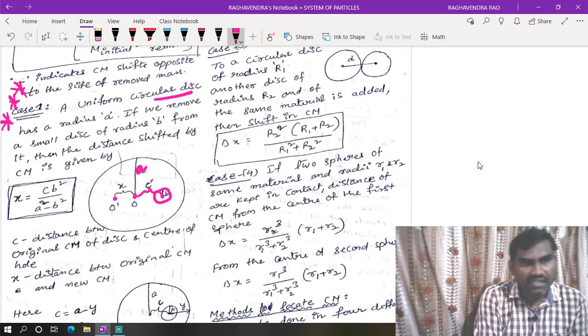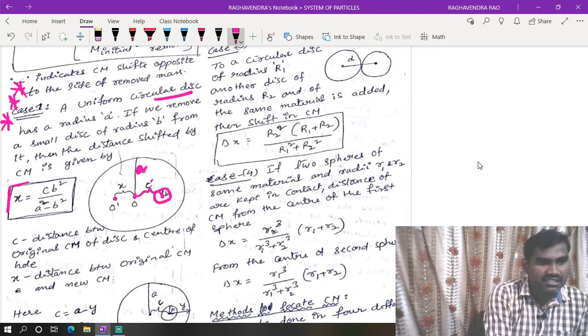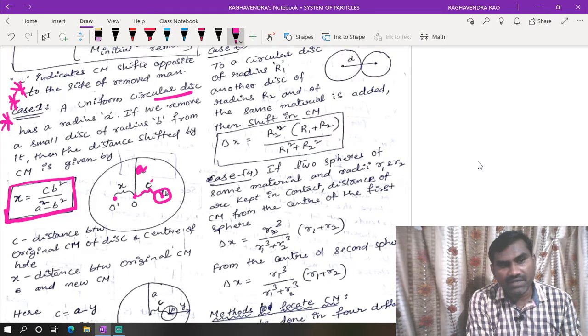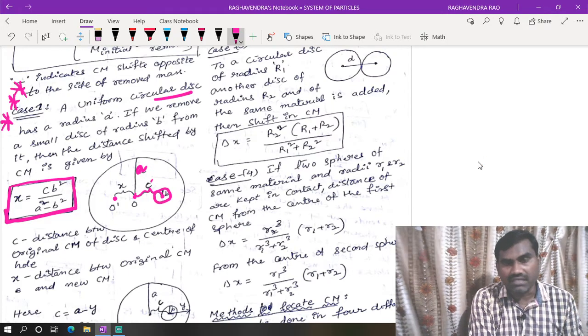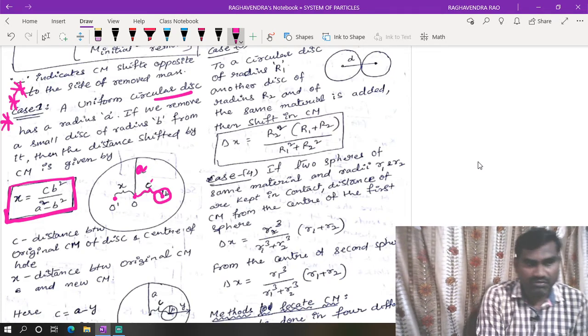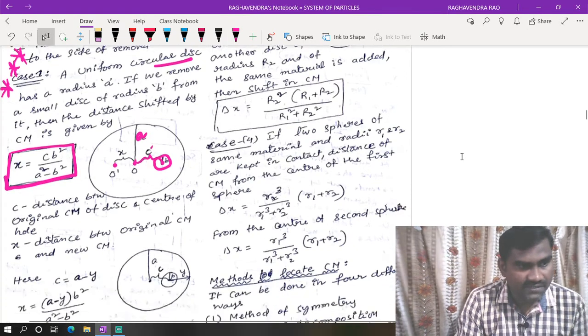Instead of using those formulas, we can use this formula: x is equal to c b square by a square minus b square. What is c? c is the distance between the original center of mass and the center of the removed part, or center of the hole. b is the radius of the small removed part, and a is the radius of the actual mass.